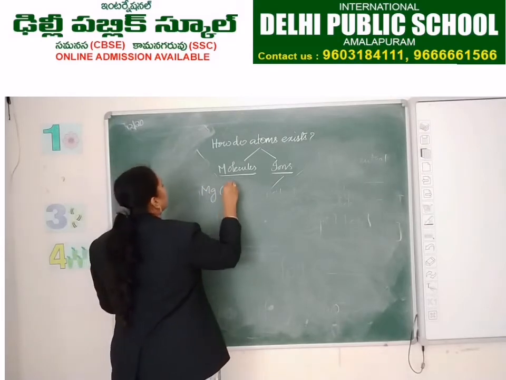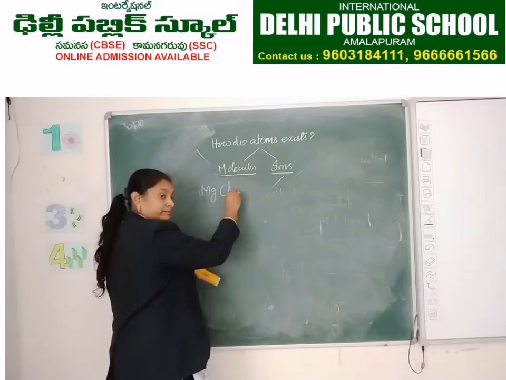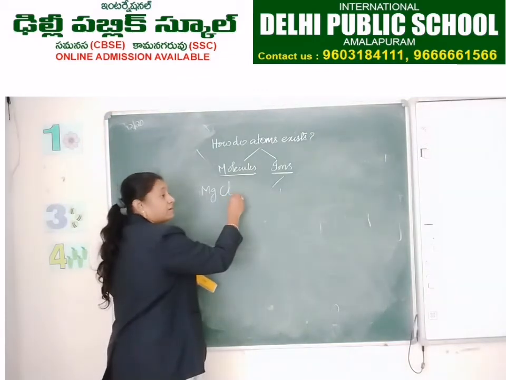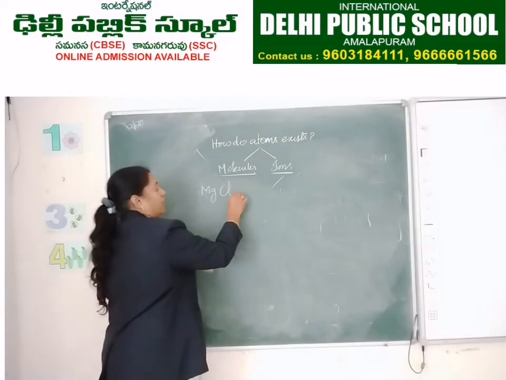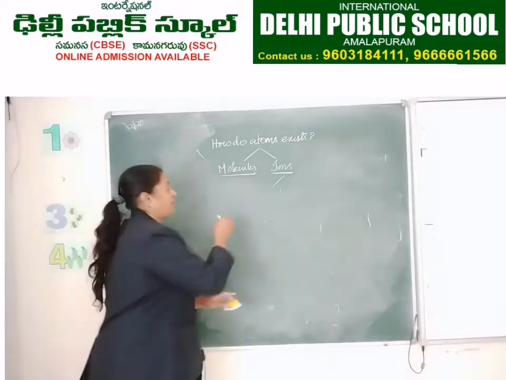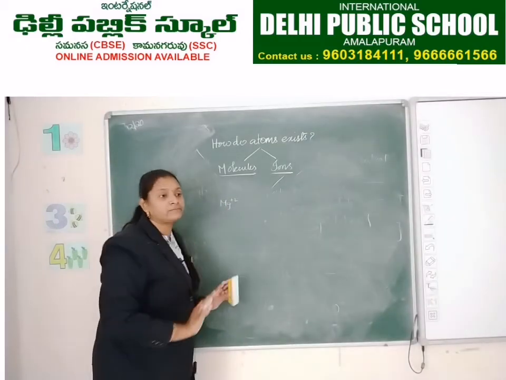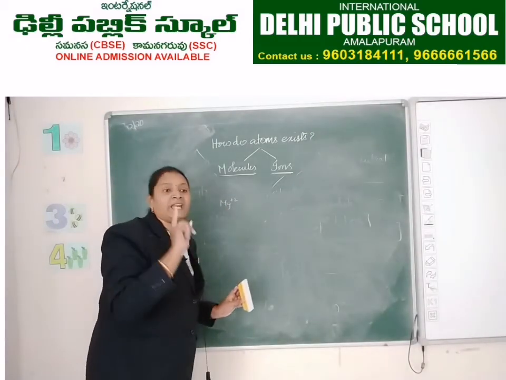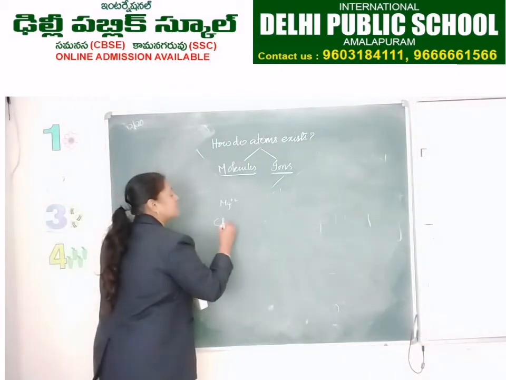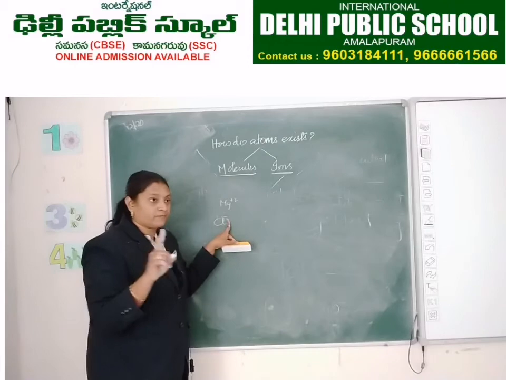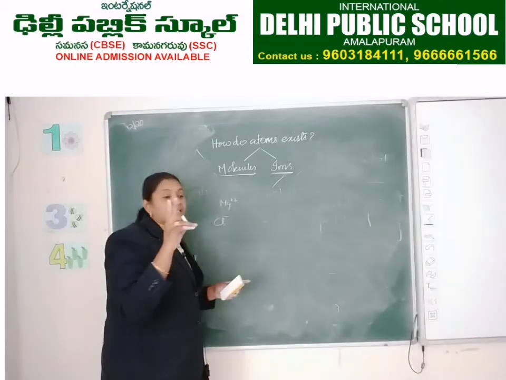What is the formula of magnesium chloride? Mg, Cl. I'll leave it like that. Magnesium, how many electrons? Mg plus 2, right? Chlorine, Cl minus. Magnesium has 2 electrons in excess.